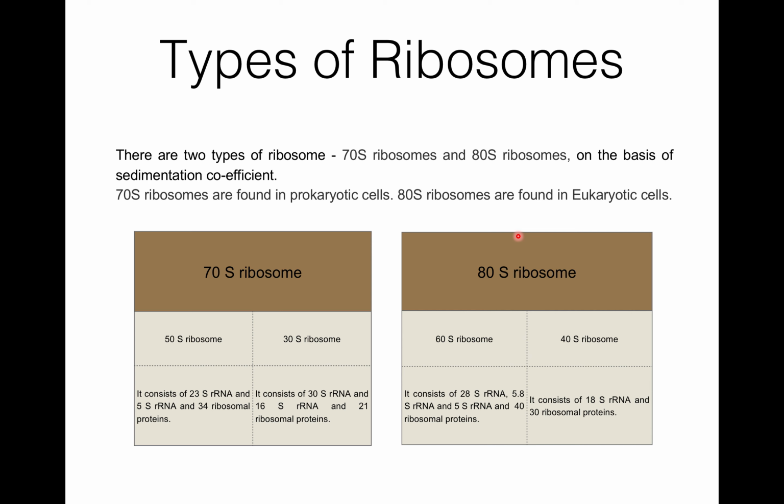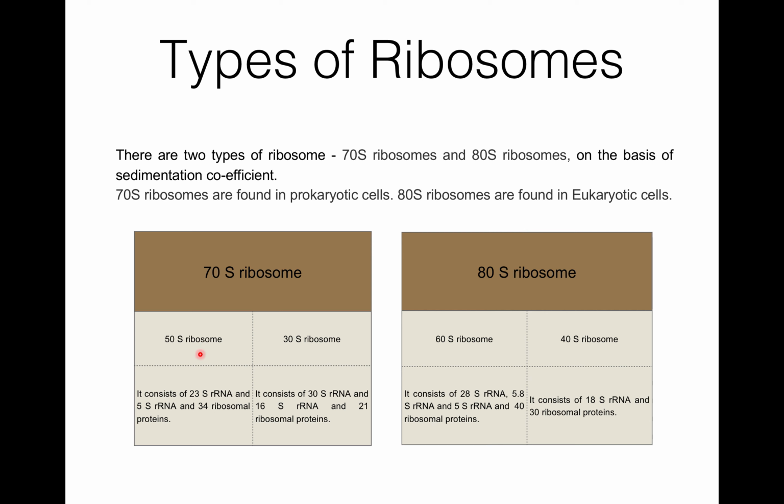Now, there are two types of ribosomes. These are 70S ribosome and 80S ribosome, and this classification is based on the sedimentation coefficient. 70S ribosomes are found in prokaryotic cells, while 80S ribosomes are found in eukaryotic cells. So first I'll discuss the 70S ribosome.